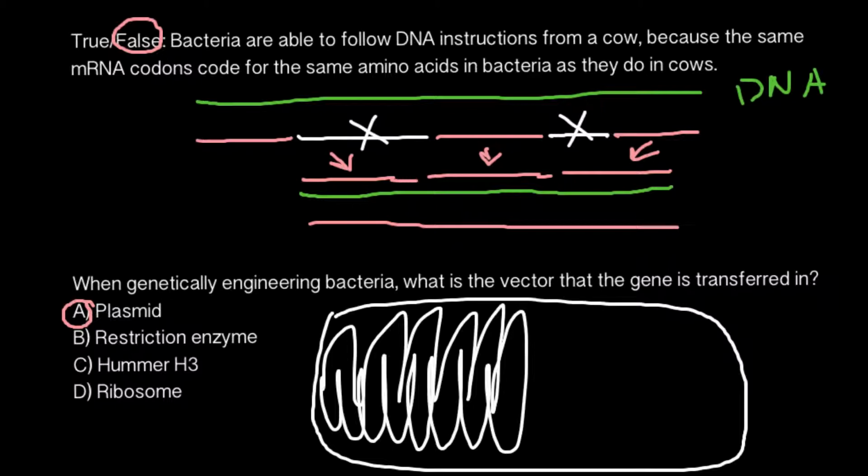Bacteria also contain small circular DNA that we call a plasmid, and sometimes there can be only one plasmid per bacteria, and sometimes hundreds of plasmids can be found in bacteria.